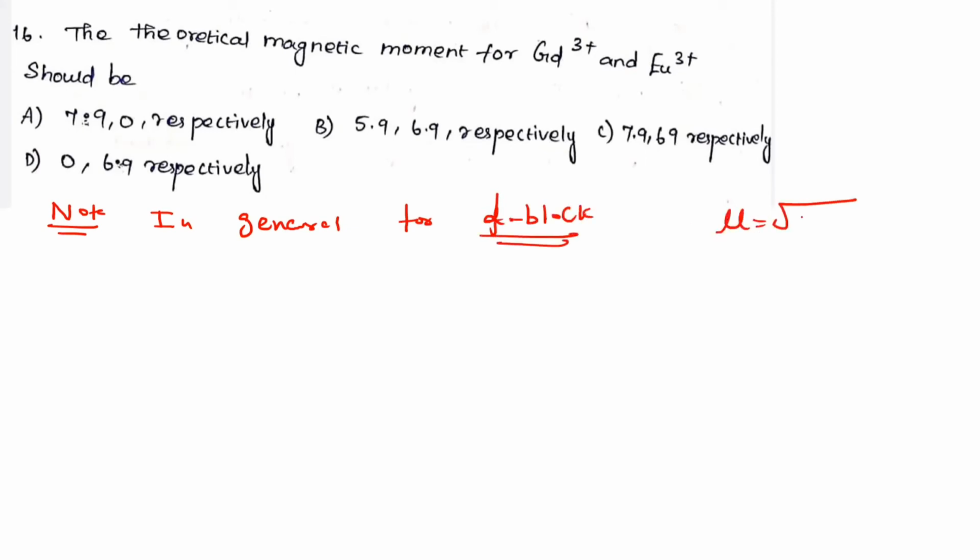Magnetic moment equals square root of n into n plus 2. This is only for spin-only magnetic moment. But in F-block elements, the orbital momentum is also there. The orbital momentum can be observed. Not only the spin value, the L value is also dominant.